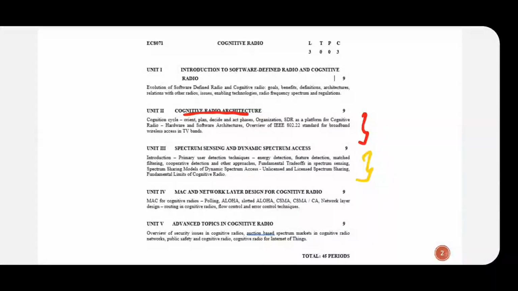The fourth unit is MAC and network layer design. As we said, spectrum sensing is done, and then for cognitive radio, what should be the design of the network layer will be studied in this unit. And in the last unit, the fifth unit, advanced topics of cognitive radio will be seen.